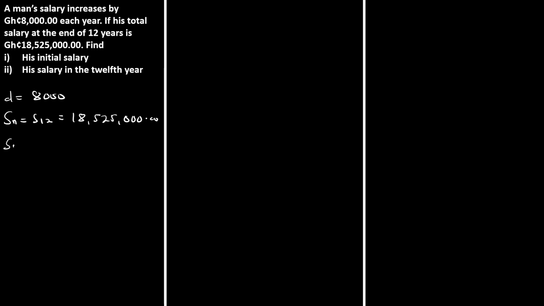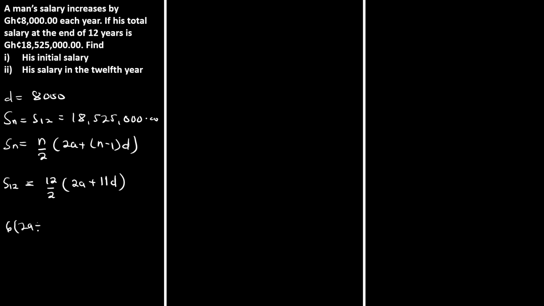We believe that Sn is given by the formula n on 2 multiplying 2a plus (n minus 1)d. So in this case, S12 is going to be 12 on 2 multiplying 2a plus (12 minus 1), which gives us 11d. We should know that 12 on 2 is 6. So 6 multiplying 2a plus 11 multiplying d, and d in this case is 8,000.